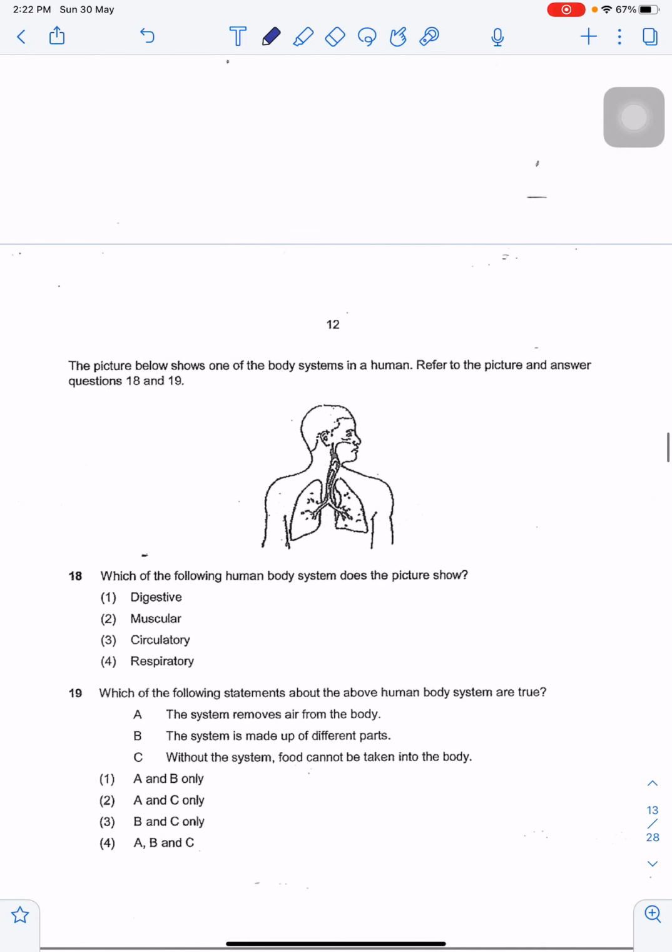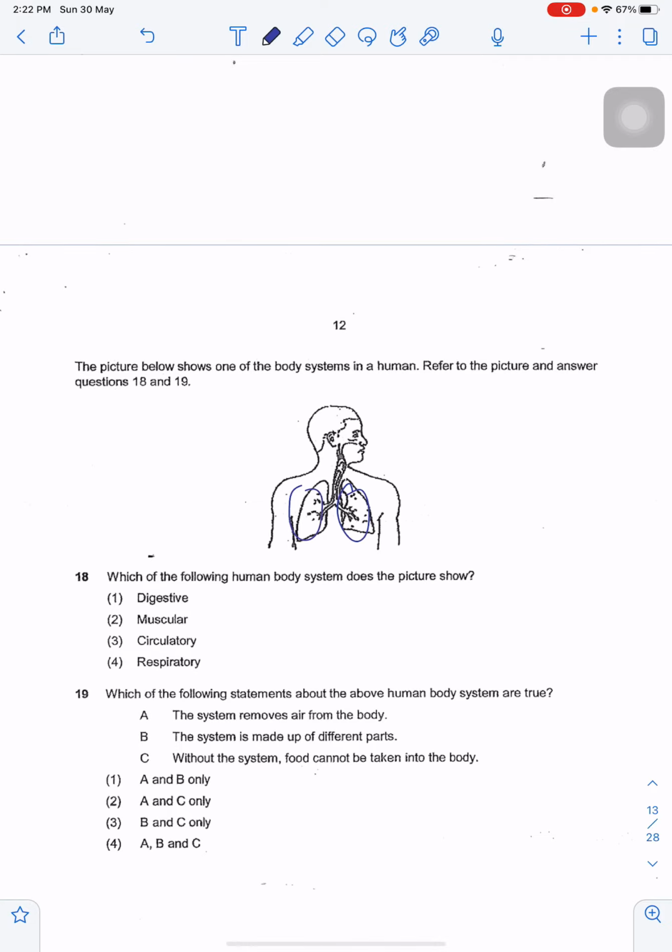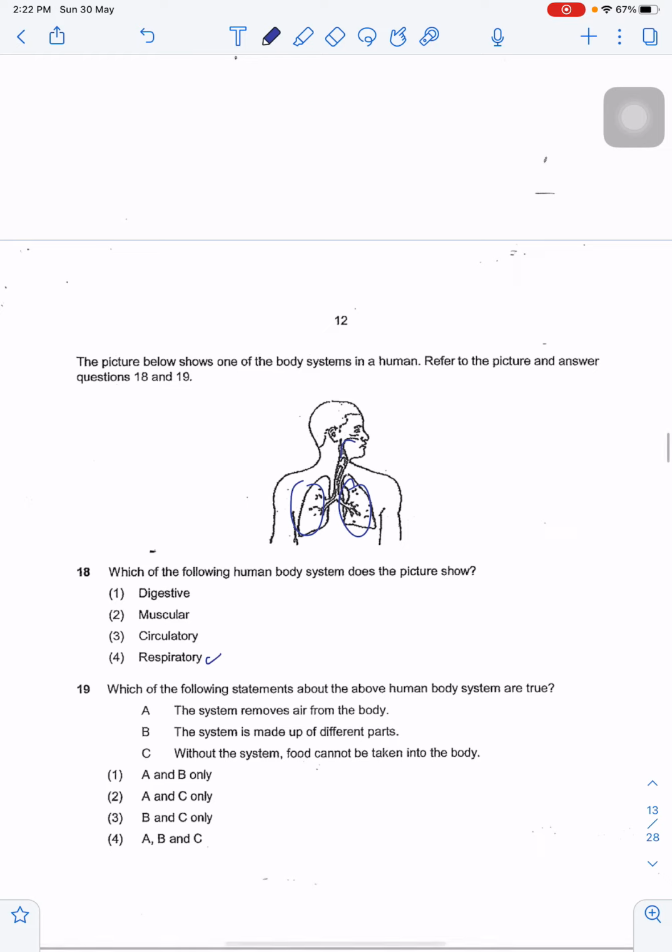The picture below shows one of the body systems in a human. Refer to the picture and answer both questions 18 and 19. Which of the following human body systems does the picture show? There are the lungs, the nose, and the windpipe, so for this it would be respiratory. So 4.